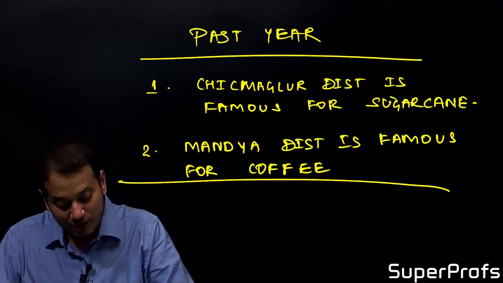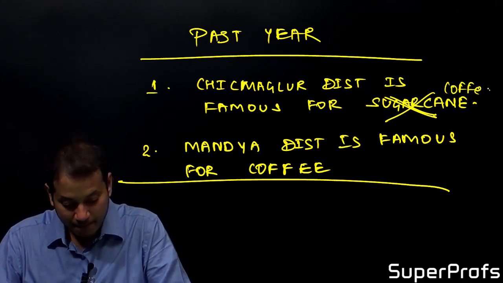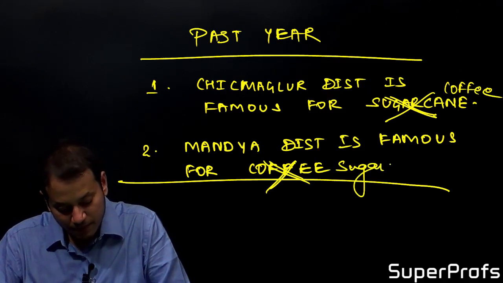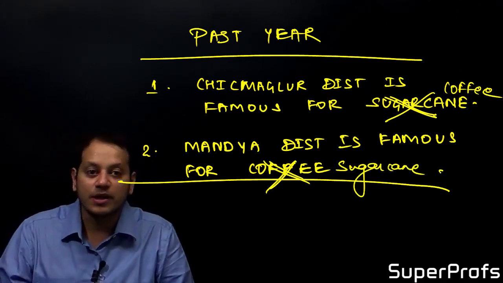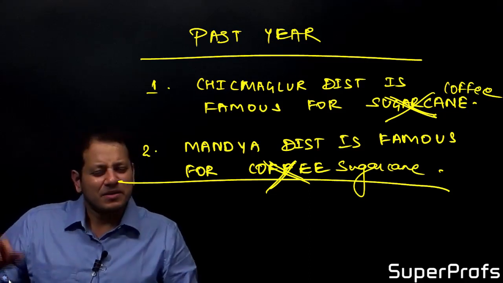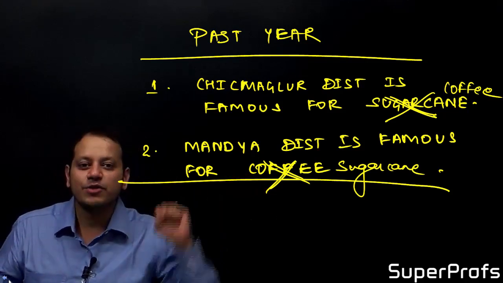Why? Because Chikmagalur district is famous for coffee and Mandya district is famous for sugarcane. So UPSC had done this. Your main aim is to clear the examination, so take the information from wherever it is coming.